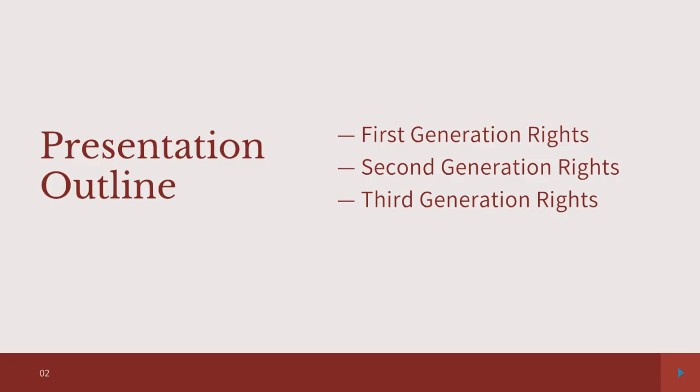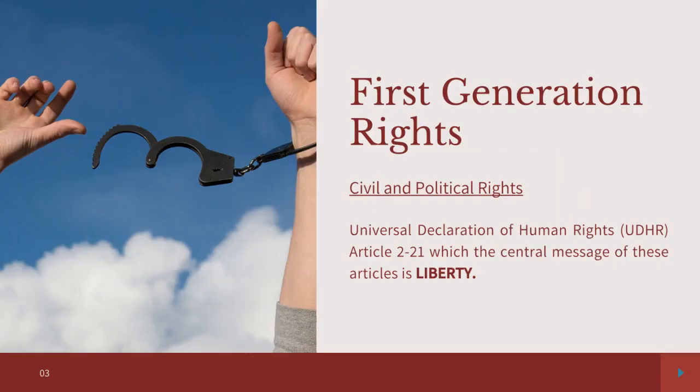rights. The first generation rights can be found in Articles 2 to 21 of the Universal Declaration of Human Rights or UDHR. The central message of these articles is liberty. Under this first generation rights are the civil and political rights.